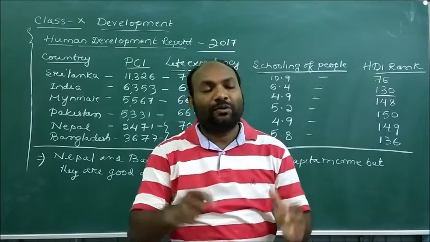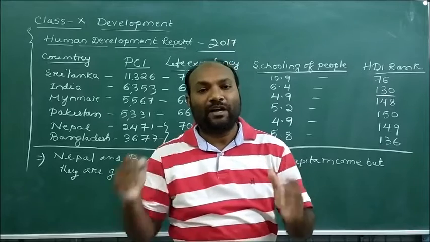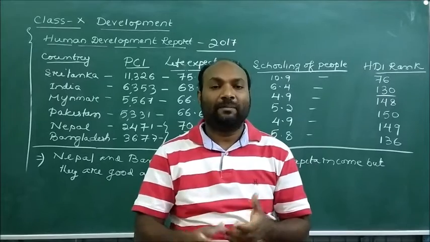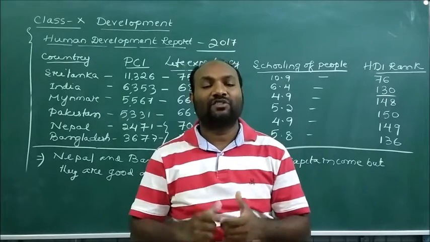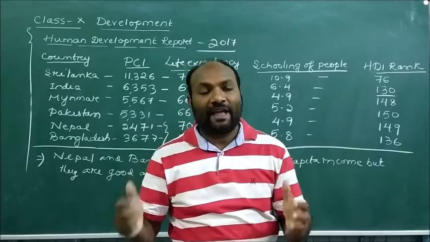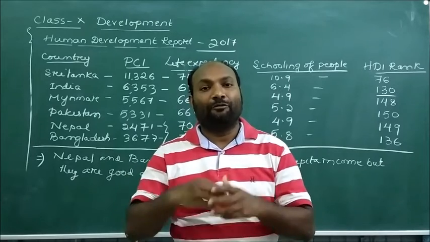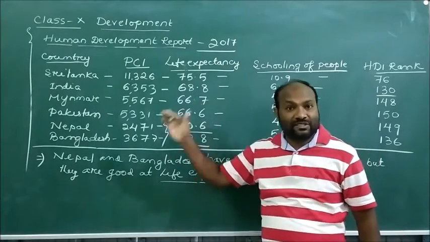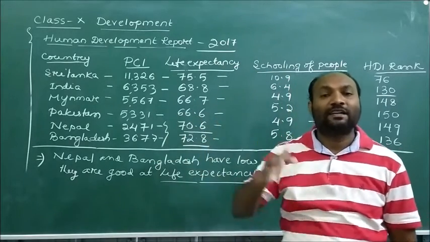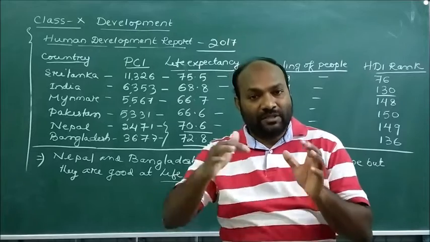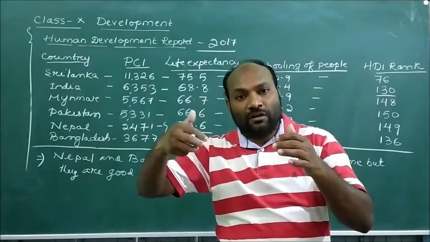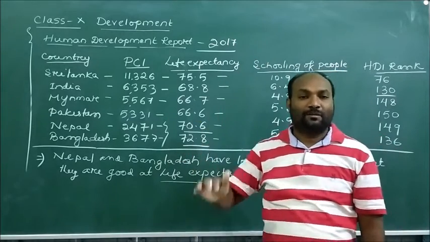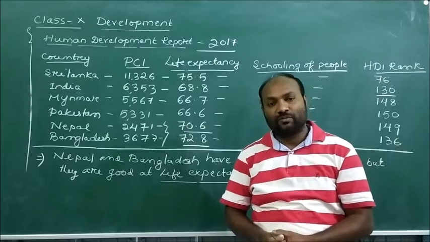So dear students, if we want to progress the nations, then we need to develop the literacy rate, the per capita income, the schooling of the children, the SDI rank, all these factors which are very important. If we develop all these factors, then the SDI rank is naturally going to improve, or its position is going to improve. So we need to develop all these factors to develop the nations. Thank you so much for this.